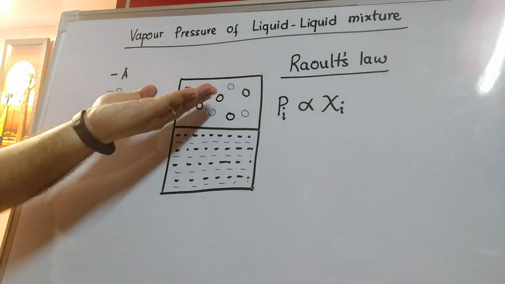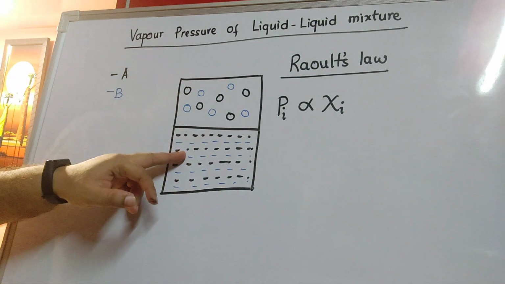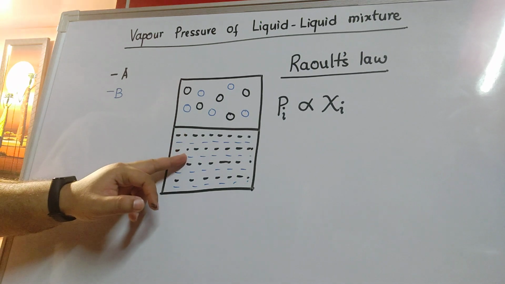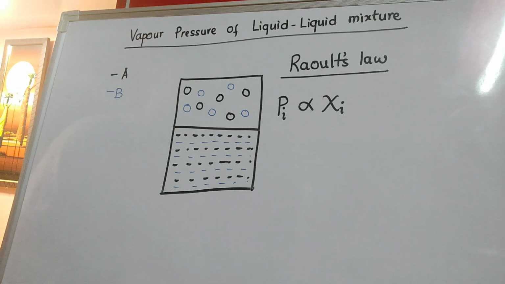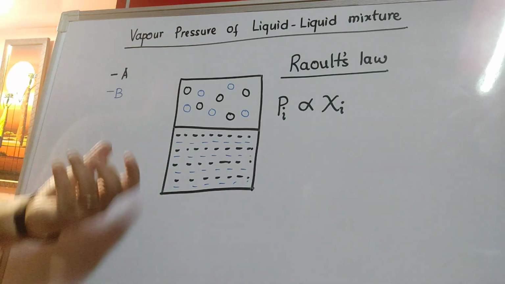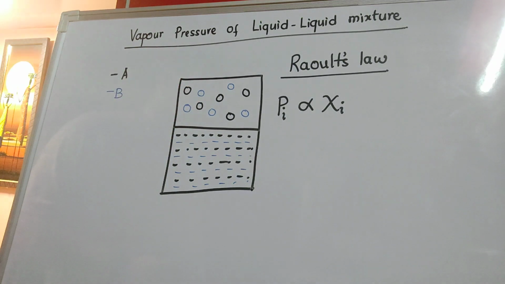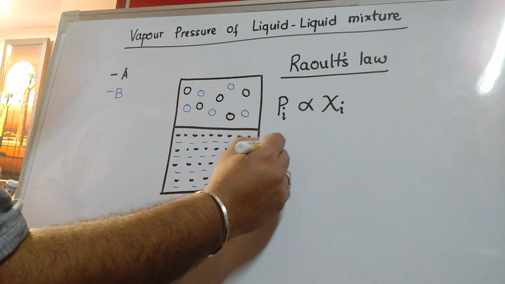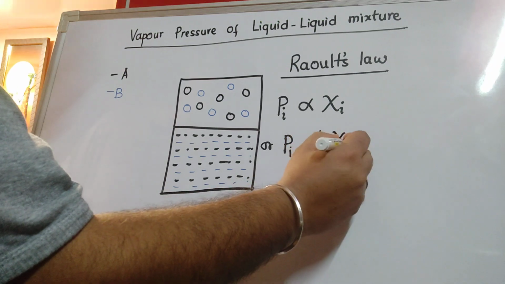So that is going to provide greater vapor pressure, and therefore we say that the one which is present in larger amount in the liquid phase will have larger partial pressure over the surface of the liquid, and automatically we can say that the other with lesser percentage, lesser mole fraction, lesser amount inside the liquid phase will exert lesser vapor pressure above the surface of the liquid. Or I can say Pi is equal to a constant of proportionality into Xi.